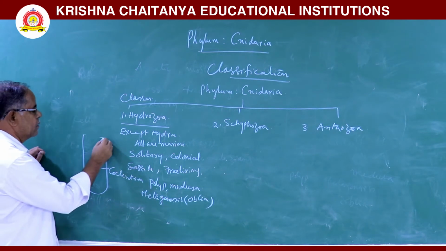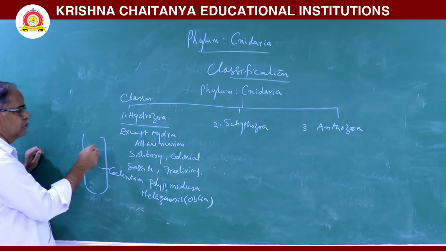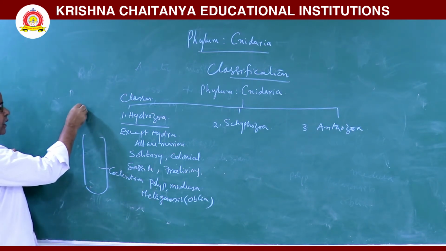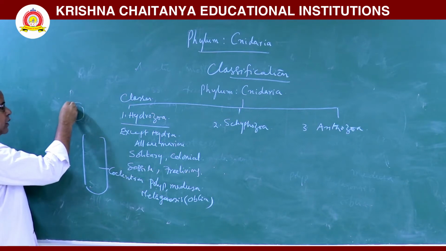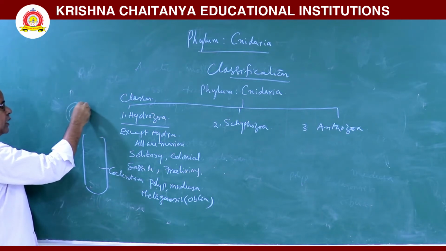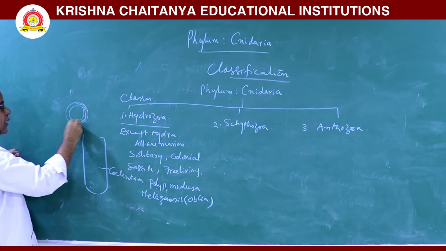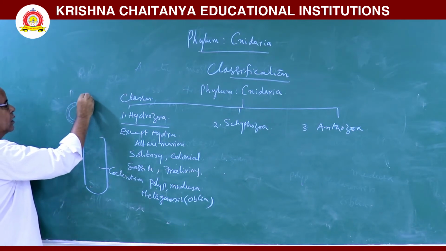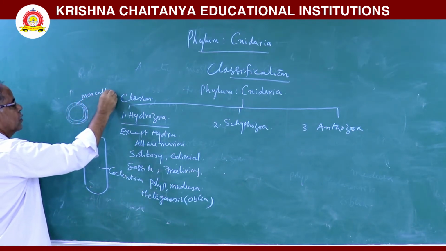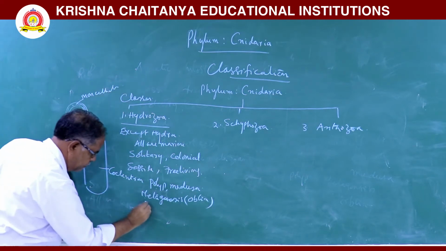Here the mesoglea means in between ectoderm and endoderm, one gelatinous membrane is there, that is a non-cellular mesoglea.